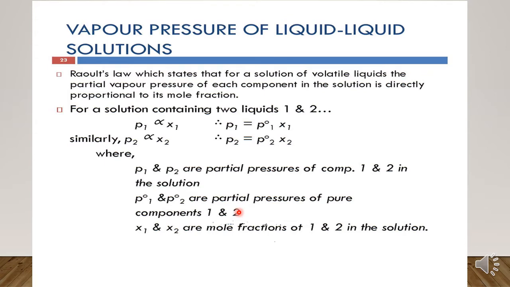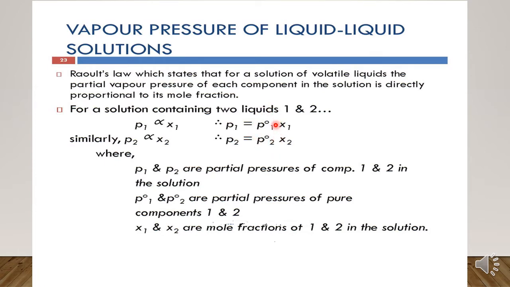P1 and P2 are the partial pressures of liquids 1 and 2 after they have formed the solution, right? So here we are talking about the pressures of the components in solution, and there we are talking about the pressures of the components when they have not been mixed, when they are alone in a container.